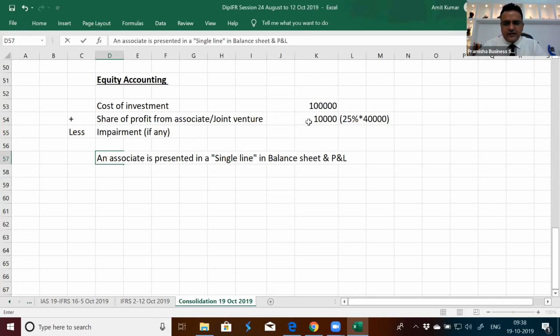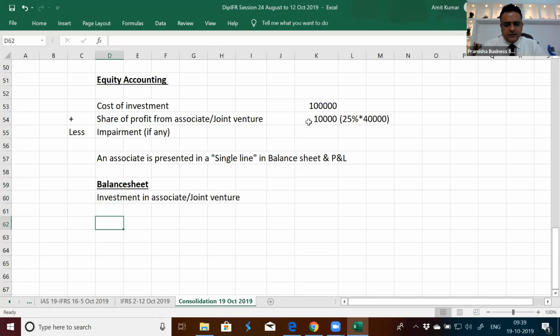What is that single line in the balance sheet? In the balance sheet, it will come in a single line. Whatever is the investment in associate, it will be shown as investment in associate. Even joint venture is a single line, investment in associate or joint venture. That is known as equity accounting.